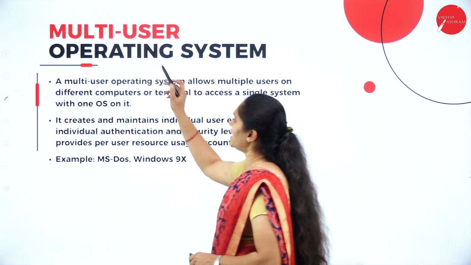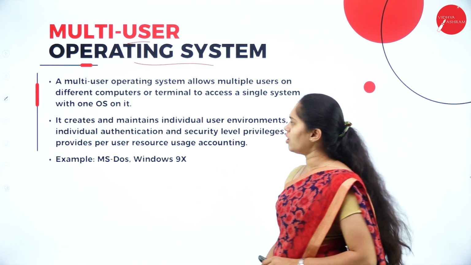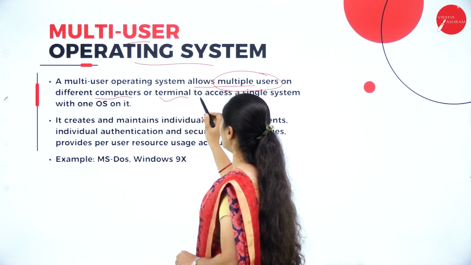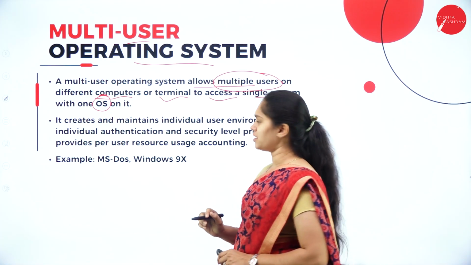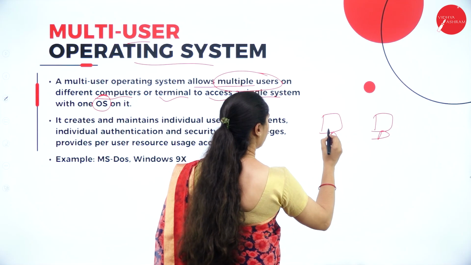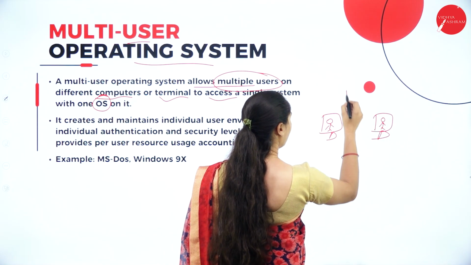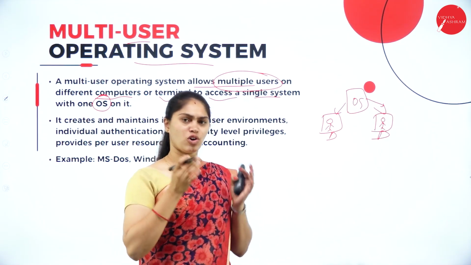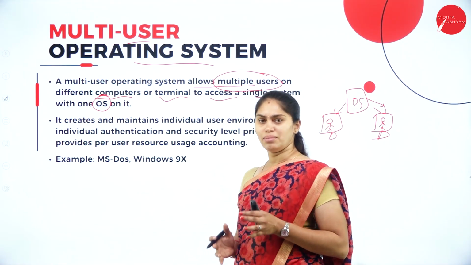Next, we have a multi-user operating system. Multi-user, the users are more than 2 here. It allows multiple users on different computers or terminals to access a single system with one operating system on it. So here we have different computer systems and different users using those computer systems. But I have only one operating system that is regulating and controlling the activities of the programs individually. Then we can say that it is a multi-user operating system.